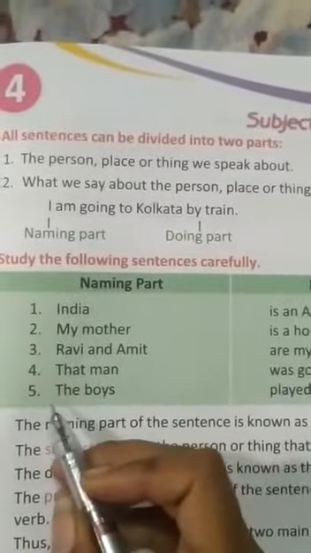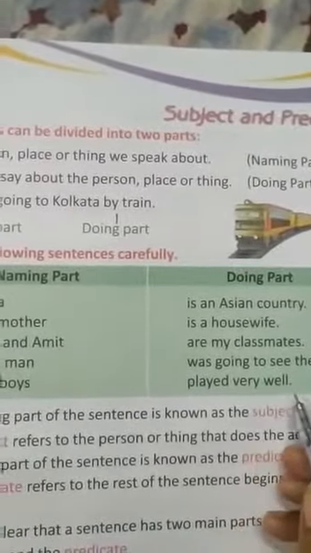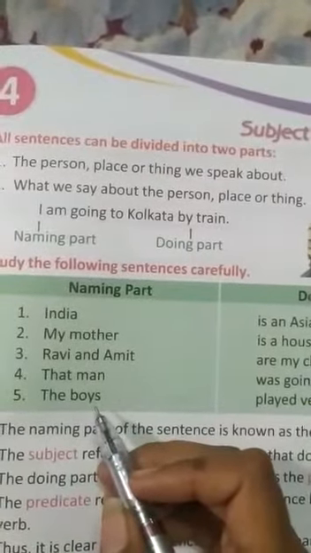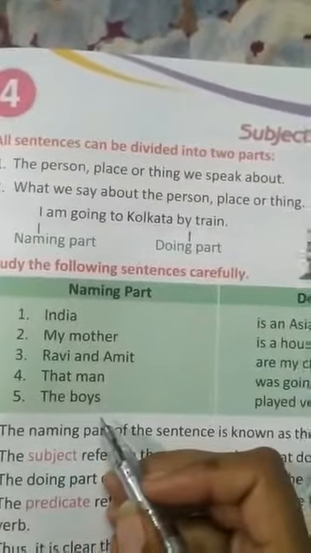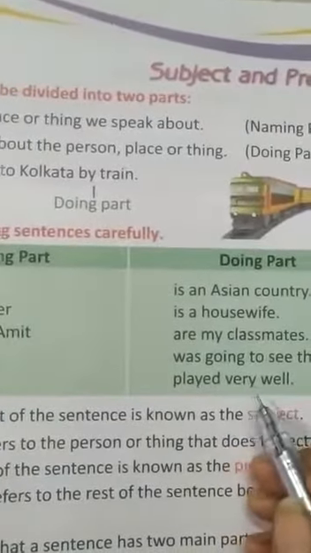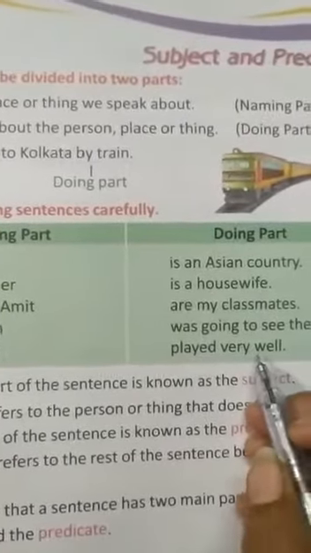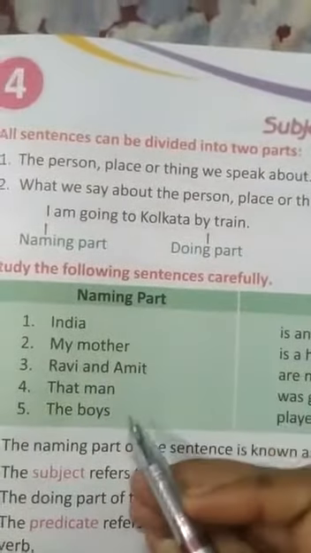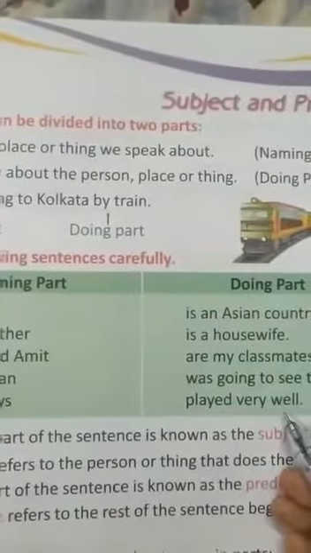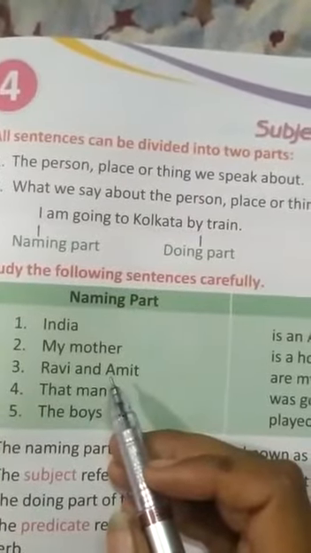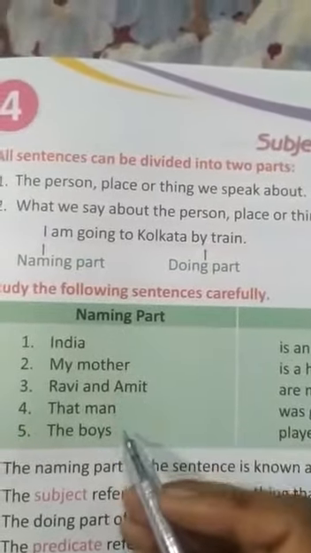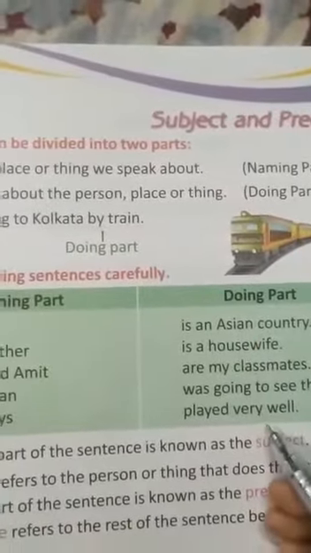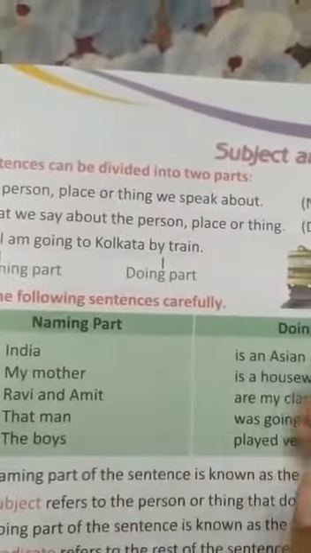Okay. Look at number 5. The boys played very well. Here, who played very well? Yes, the boys. So the naming part is the boys, and played very well is the doing part. Okay. So all of you have learned that every sentence is divided into two parts, naming part and doing part. The person, place or thing we are speaking about is the naming part, and what we say about the person, place or thing is the doing part. Okay, all of you have understood naming part and doing part.